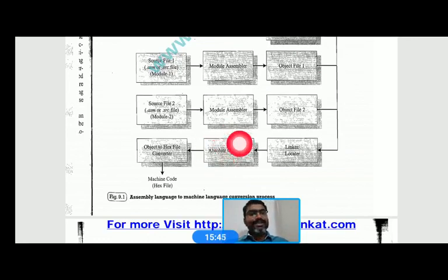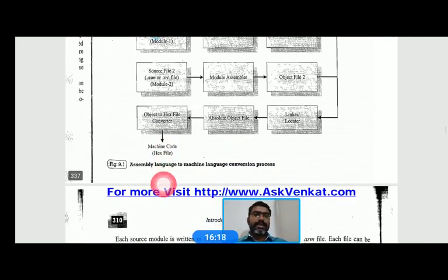So if you want to dump this file, or load this file into a chip, then you need to convert this absolute object file into a hex file, right? Using the same assembler, we convert this into the hex file. That hex file represents the machine level language, which we load into our chip, right? This is how the assembly language to machine language conversion process works, right?